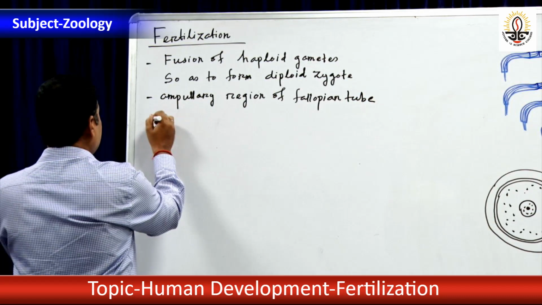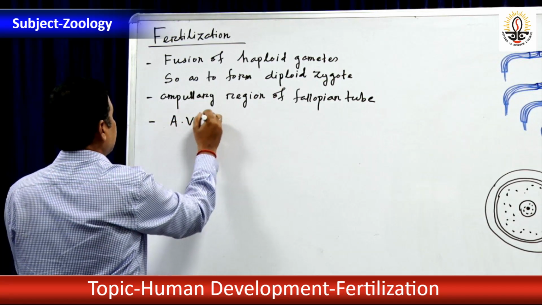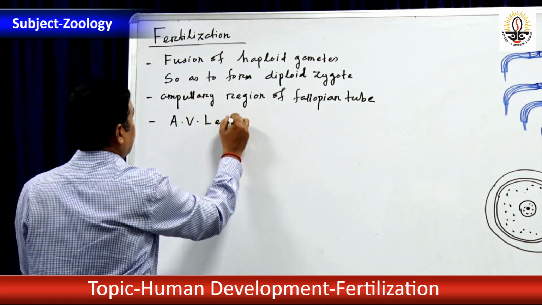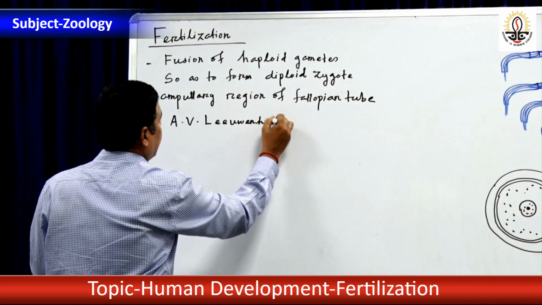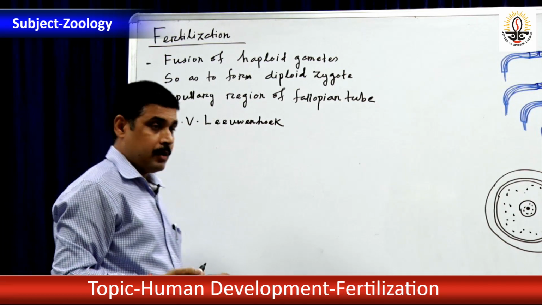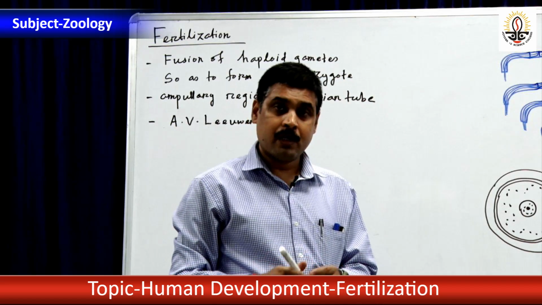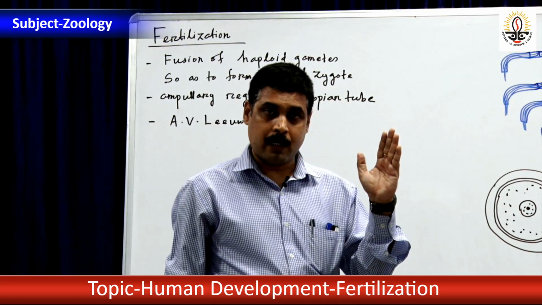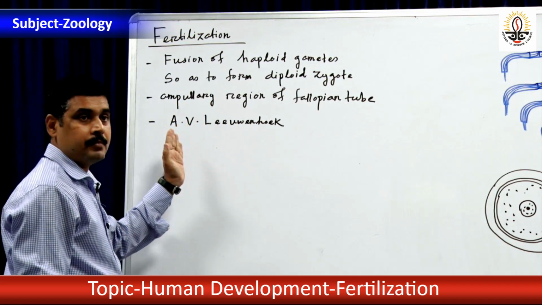The idea of fertilization was first given by A.V. Leeuwenhoek. A.V. Leeuwenhoek was a great scientist, and he made many contributions in biological science. So, in very early times, the idea of fertilization was given by A.V. Leeuwenhoek. Okay.